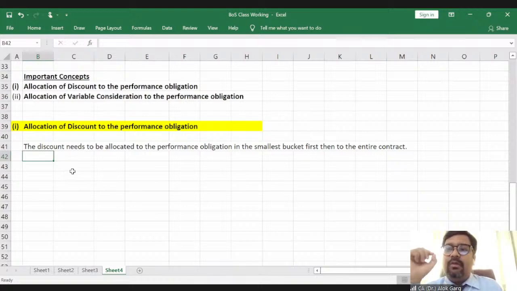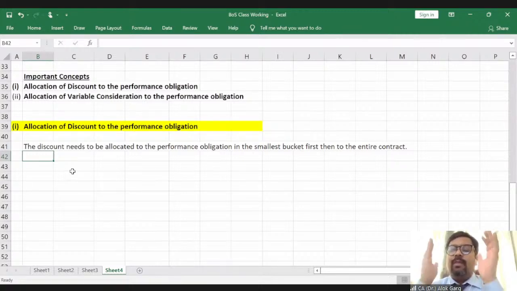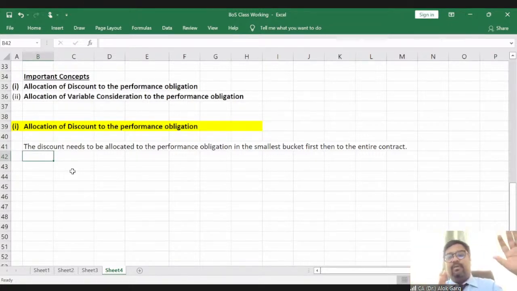So if you apply the residual approach without taking the discount into consideration, probably you will provide the entire discount to the last performance obligation, the remaining performance obligation by the residual approach. So if you are applying a residual approach for identifying a standalone selling price, first you need to apply the discount to the other performance obligations. Then you need to calculate the residual value by the residual approach. I'll explain that part also.